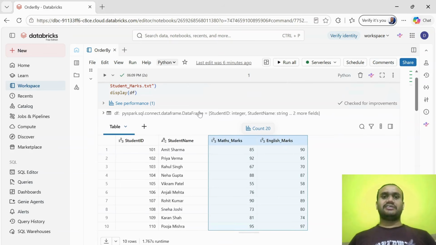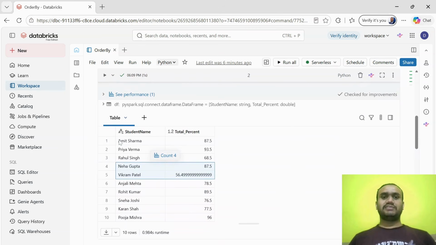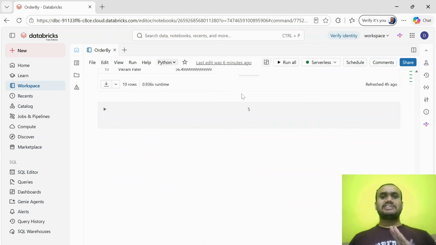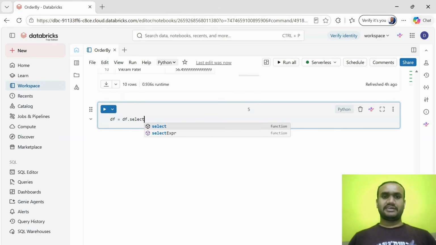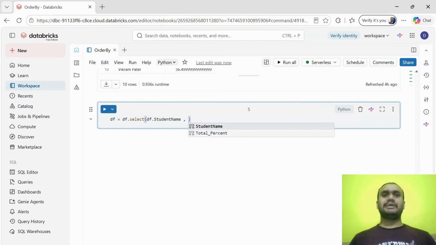So this is the raw student data set which we already discussed. This is the calculation of the percent for each student that we already learned in our past video. Let's go ahead and write the code for the grading system. So what will be the syntax? Let's see. First it will be df equal to df dot select. We have to select some columns, such as df dot student name. Now the real game starts.